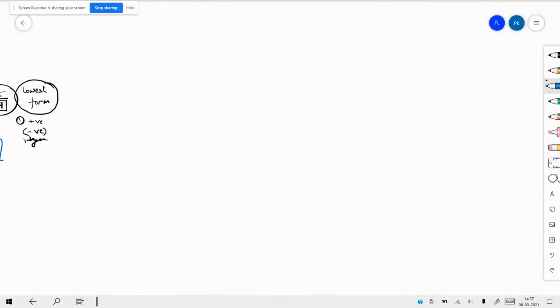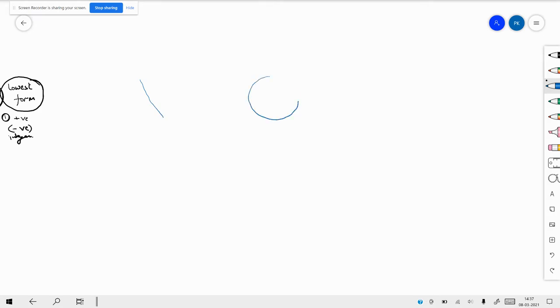So we will try to understand it once more. First we have something called natural numbers. After natural numbers, there came something called whole numbers. Natural numbers were all the counting numbers starting from 1, 2 and so on.